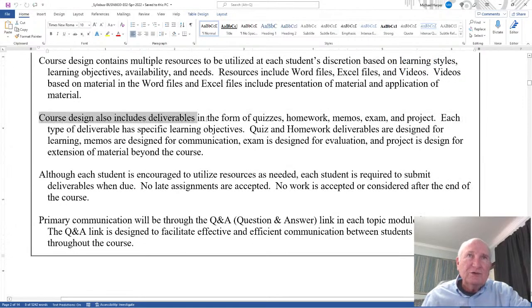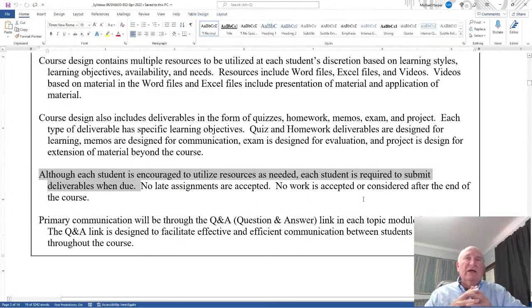Design also includes deliverables in the form of quizzes, homework, memos, exams, and project. Although each student is encouraged to utilize resources, each student is required to submit deliverables when due. In other words, asynchronously you can learn, but synchronously you have to submit the assignments when they're due.